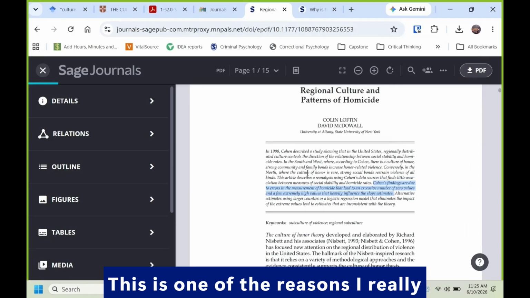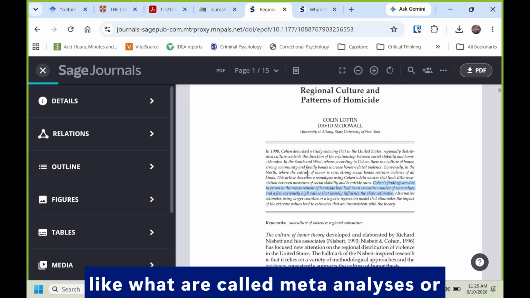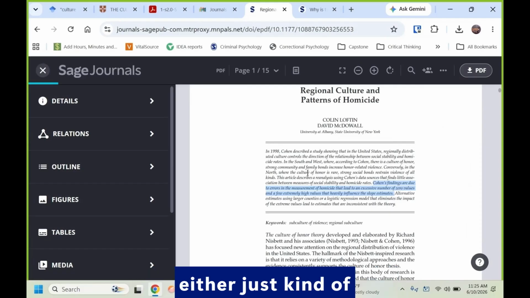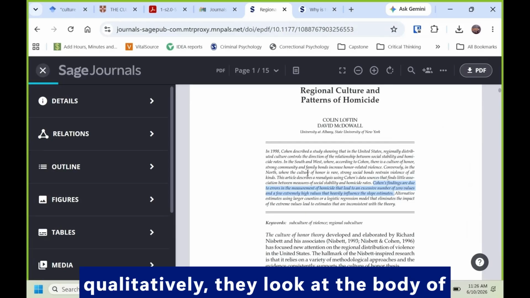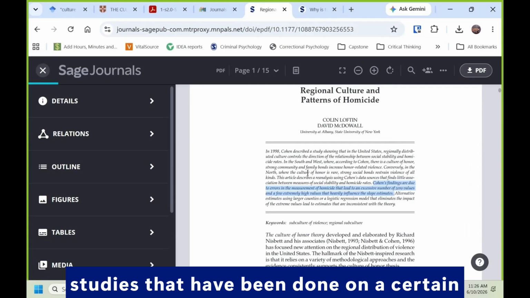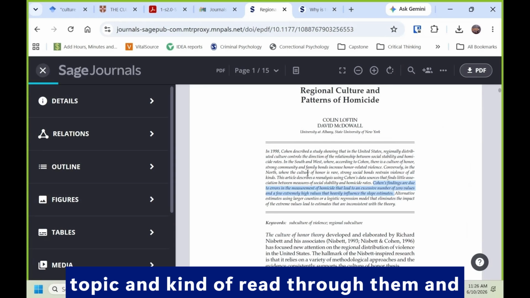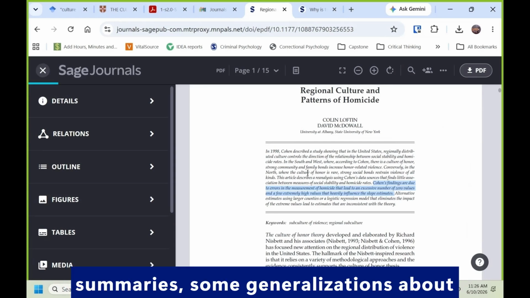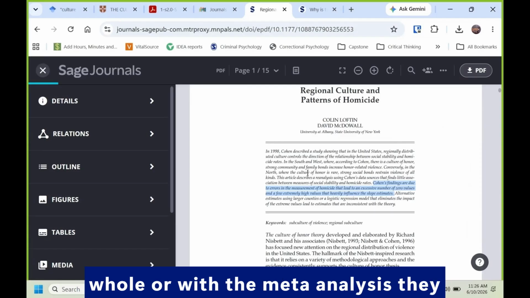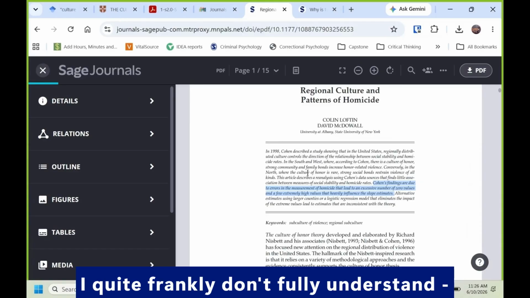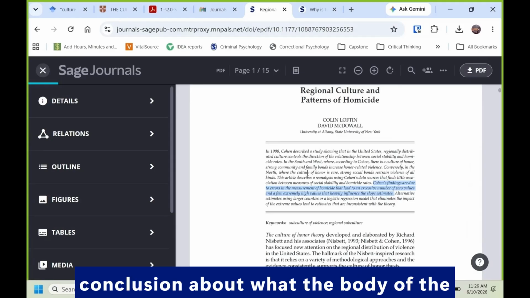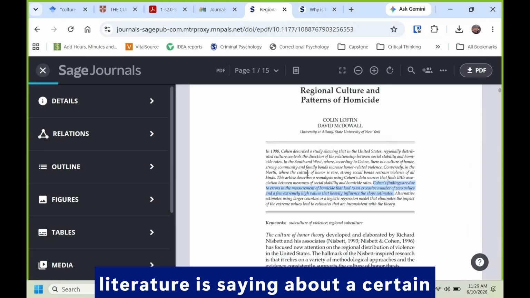This is one of the reasons I really like what are called meta-analyses or systematic reviews. Those are articles you'll find where they look either just kind of qualitatively at the body of literature, so all of the articles and studies that have been done on a certain topic, and kind of read through them and try to make some summaries, some generalizations about what's happening in the literature as a whole. Or with a meta-analysis, they actually use statistical processes that I quite frankly don't fully understand to come to a conclusion about what the body of the literature is saying about a certain idea.